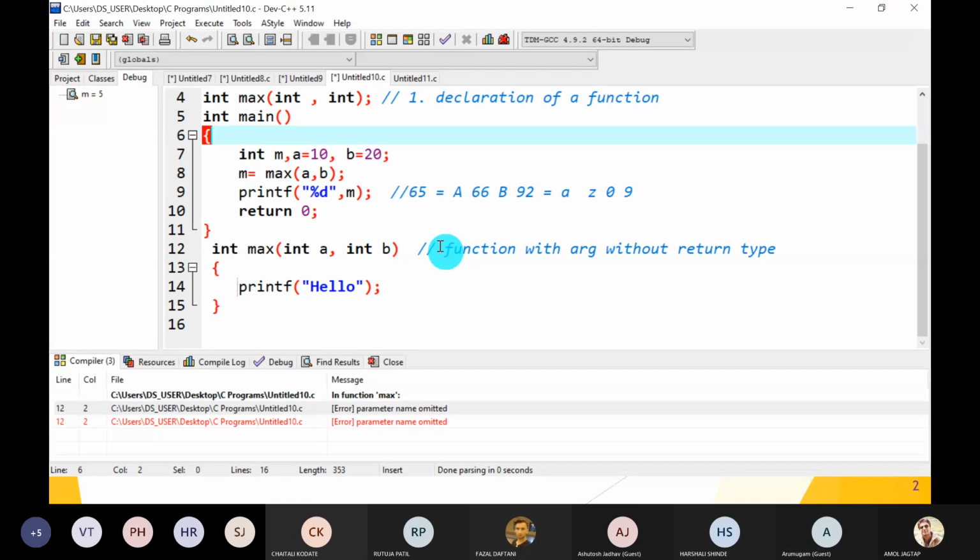Now it's time for the practical session exercise.